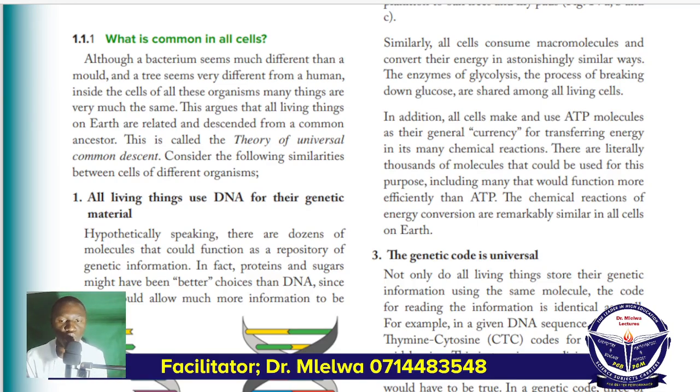Now, all of these 5 kingdoms of living organisms, they contain some characteristics which are common in all of these 5 kingdoms. And in all of these 5 kingdoms, they contain cells which have similar characteristics. And that's why when we are discussing here, I would like you to understand what are the common things in all of these groups of living organisms. What do we expect to see in all of these groups?